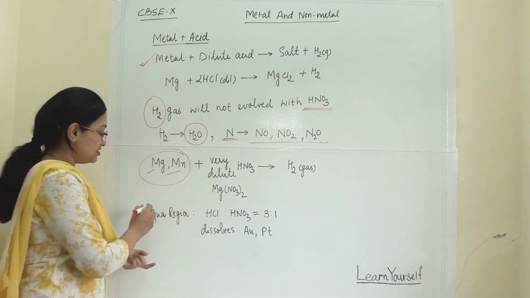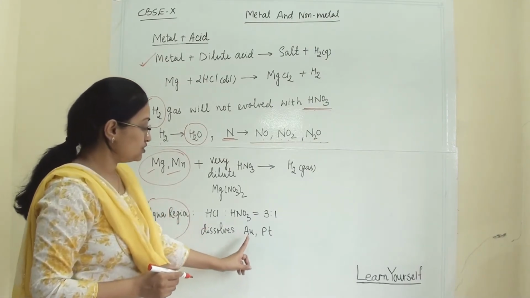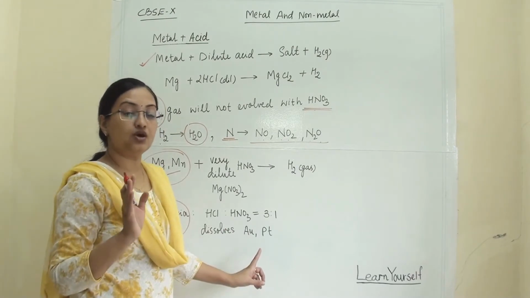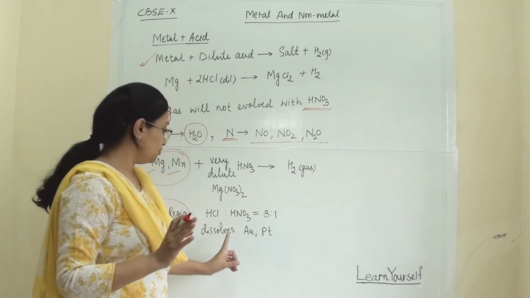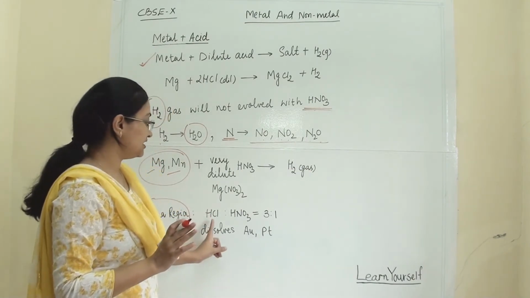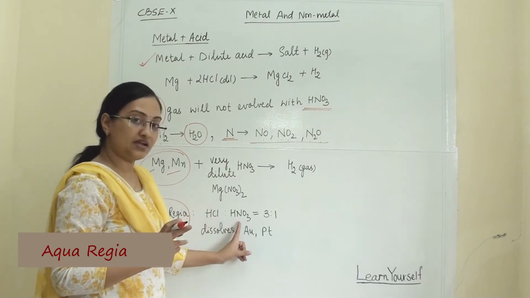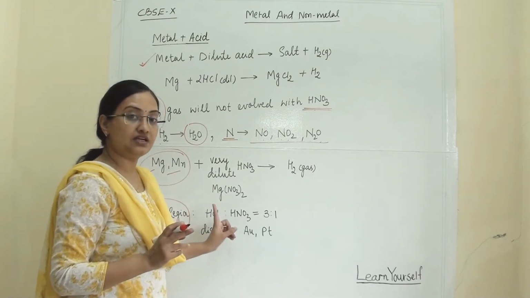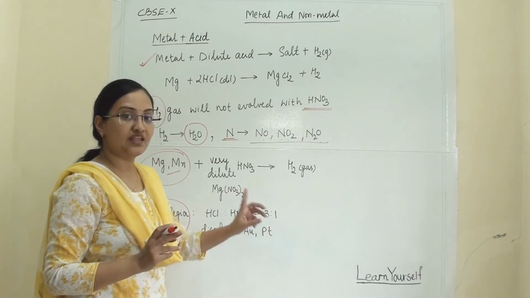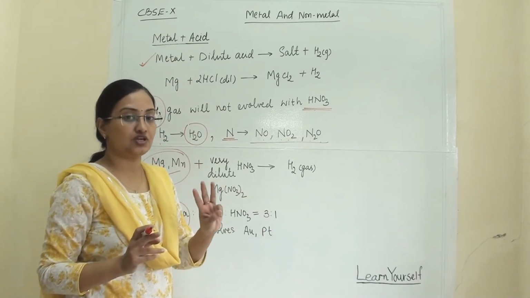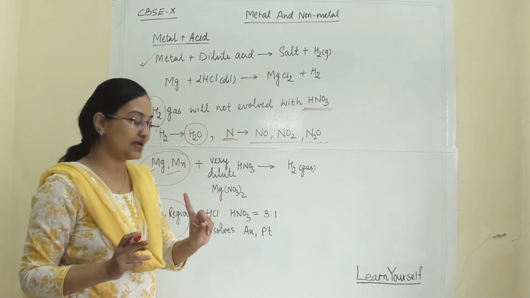Now aqua regia is an important term. When we need to dissolve metals which are not very reactive, that is gold and platinum, we make aqua regia, which is a mixture of hydrochloric acid and nitric acid. Both acids are taken concentrated in a ratio of 3:1, that means 3 parts concentrated hydrochloric acid and 1 part concentrated nitric acid.